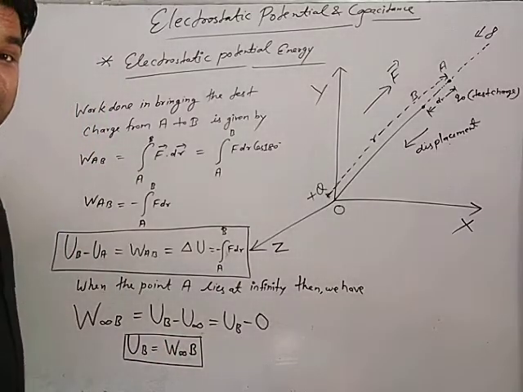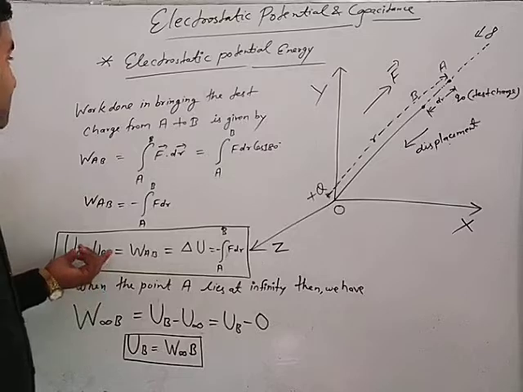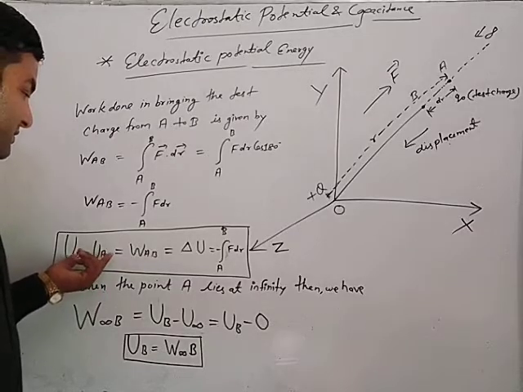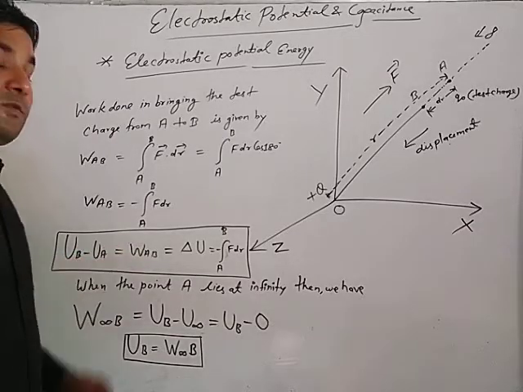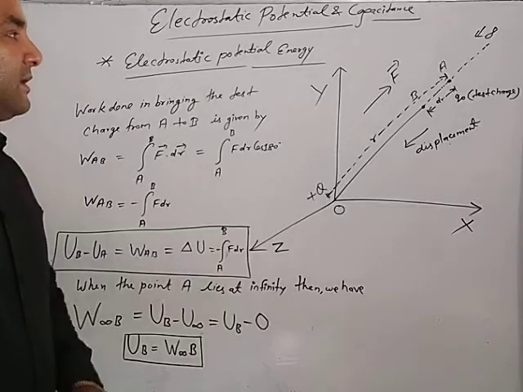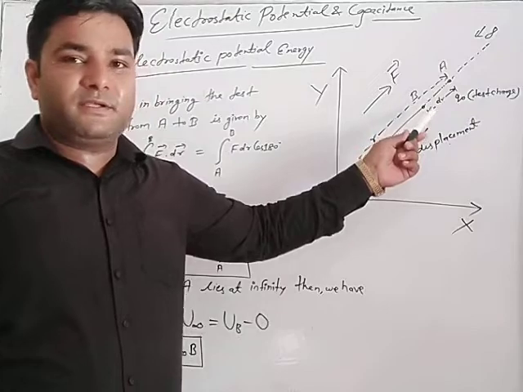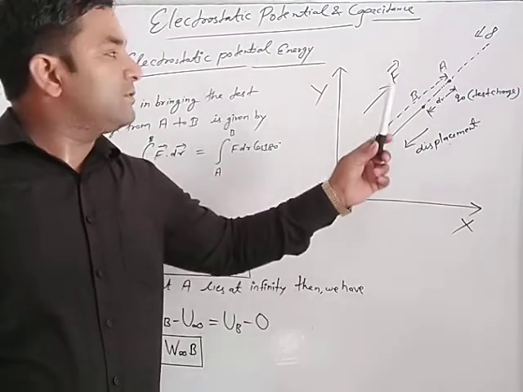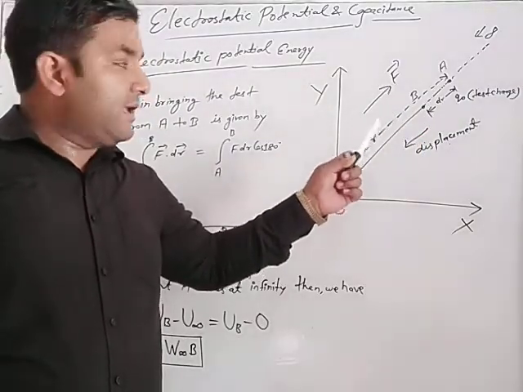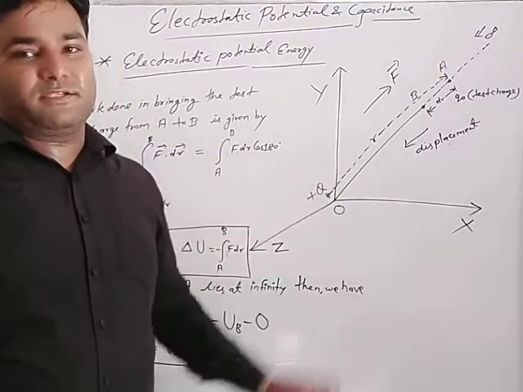Let's see the definition. In case of electrostatic potential energy difference, it means the work done in bringing a test charge from point A to point B against the electrostatic force and without acceleration.